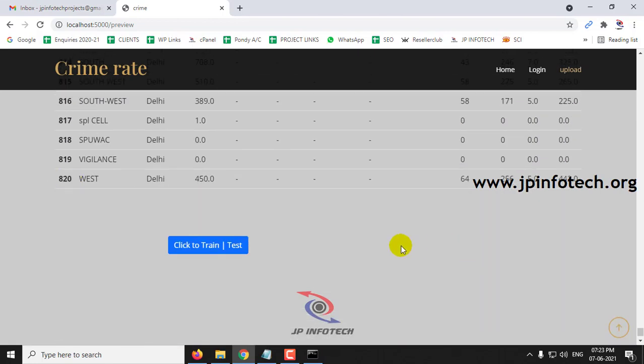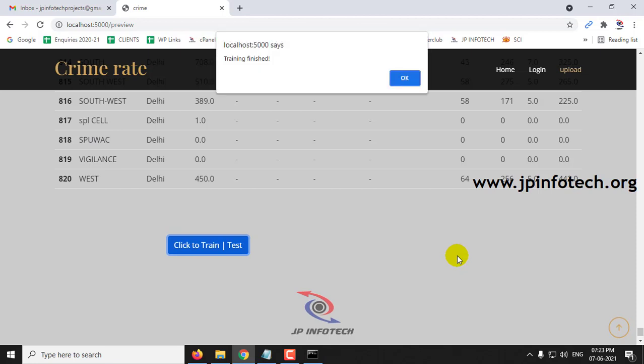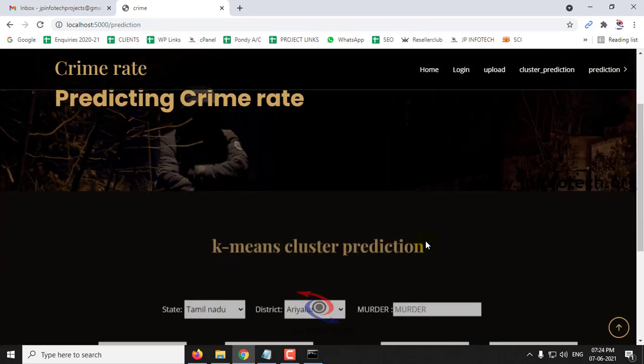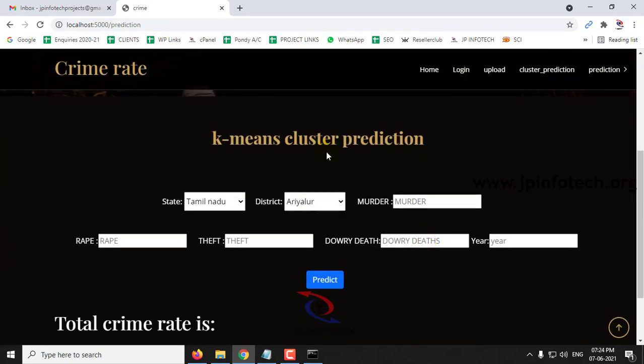Now after scrolling down to the end of the page, you can see the click to train or test button. Just click that button. After a few minutes, you can see the training is finished message, and click OK. Now it navigates to the prediction page. Here we have the k-means clustering prediction algorithm.